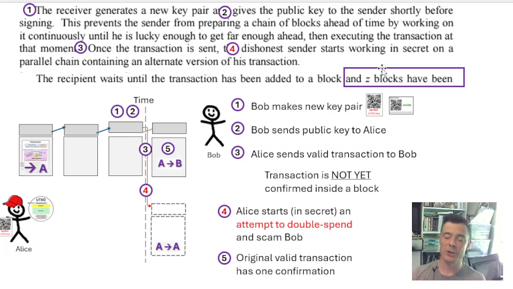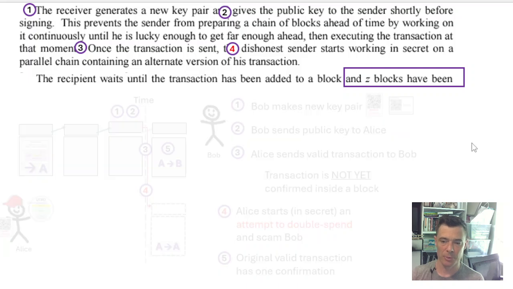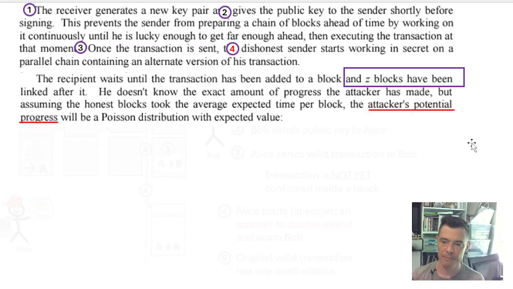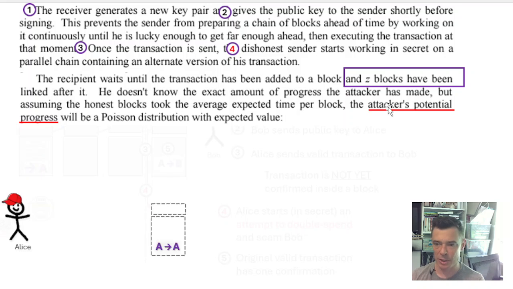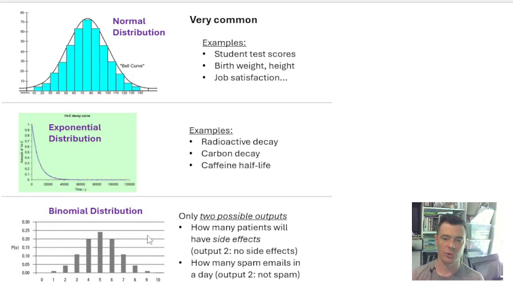And so this is the information that Bob wants to know: how many more blocks should I wait until I consider this a final transaction? The number of blocks is Z. And then this brings us to the attacker's potential progress. How much progress has Alice actually made? So how much progress has she made? Let's back up for a second.